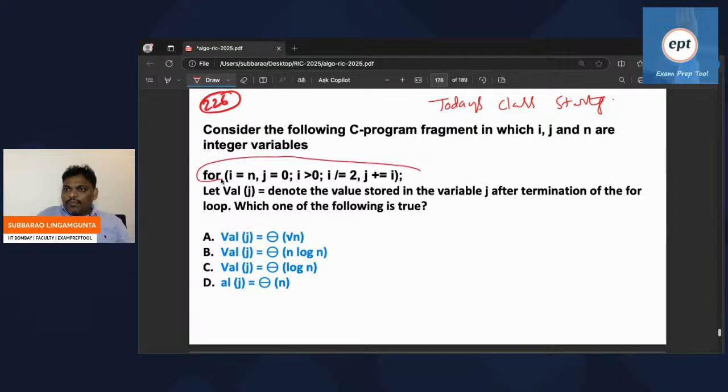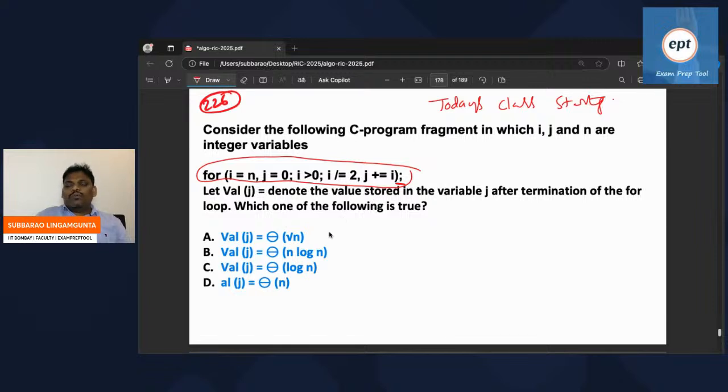There is only one for loop, and see this one, there is a semicolon at the end. A semicolon at the end of the for loop means this loop keeps on running until the condition fails. Now he's asking, let the value of j denote the value stored in the variable j after termination of the for loop.